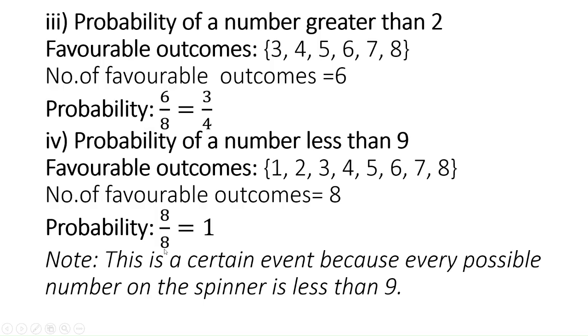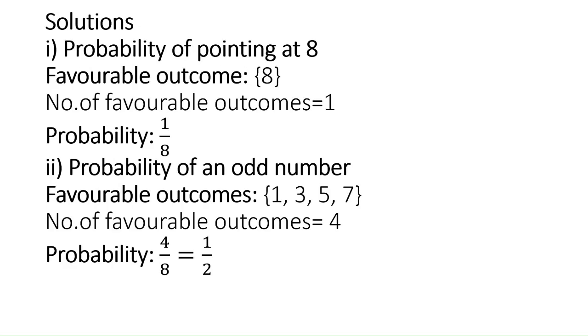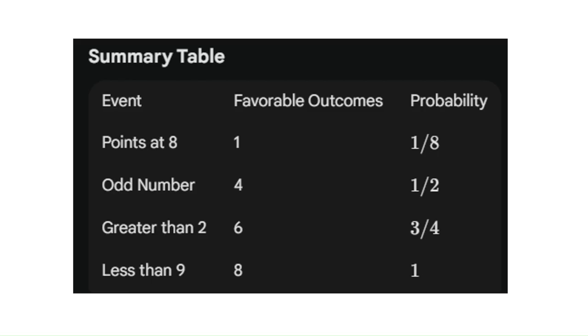So the probability of getting a number which is less than 9 will be 1, and the probability of getting a number greater than 2 will be 3 by 4. The probability of an odd number is 1 by 2, and the probability of pointing at 8 will be 1 by 8. When this problem is given for long answers, we can summarize the answers like this, as all the answers are summarized here.